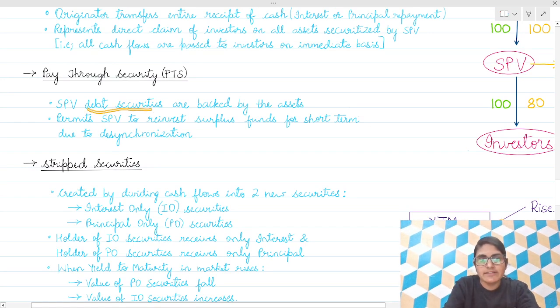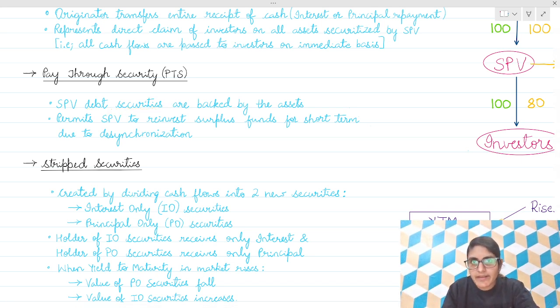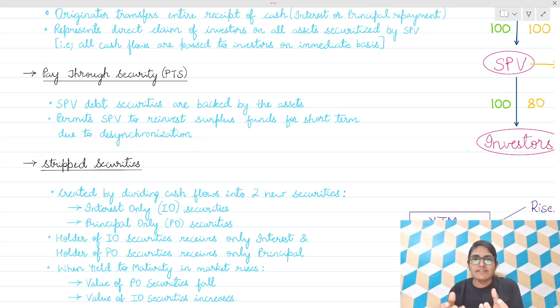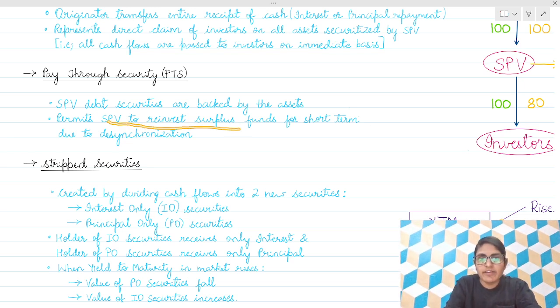Next, pay through securities are debt securities. SPV debt securities are backed by the assets. It permits the SPV to reinvest surplus funds for short term due to desynchronization. Desynchronization means it is not transferring the entire amount whatever it has received. Only a fixed amount is transferred, so it is not synchronized.